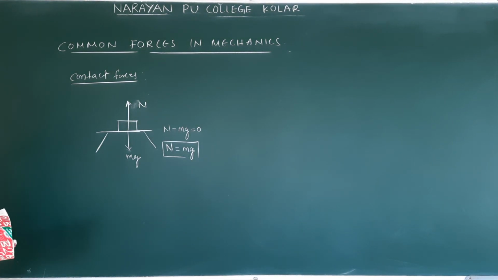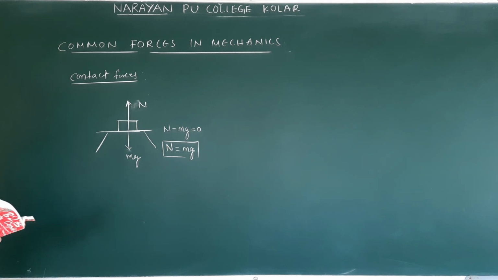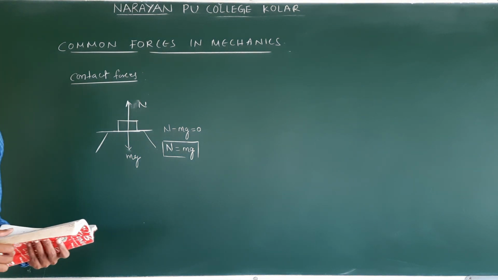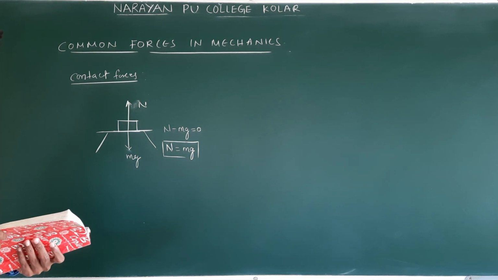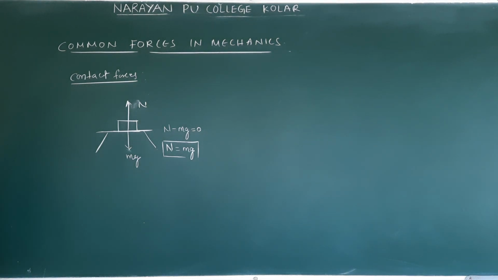Clear? So normal reaction: the component of contact force normal to the surface in contact is called normal reaction.